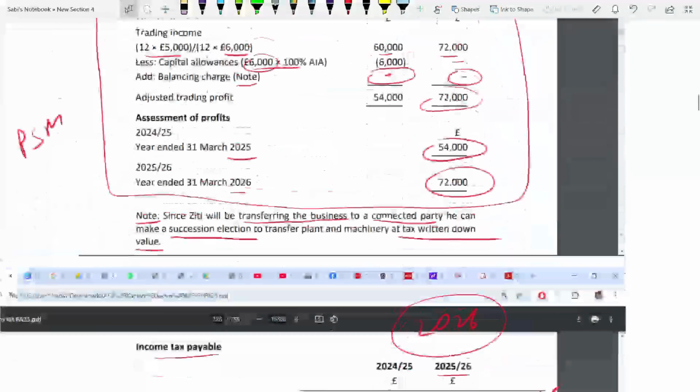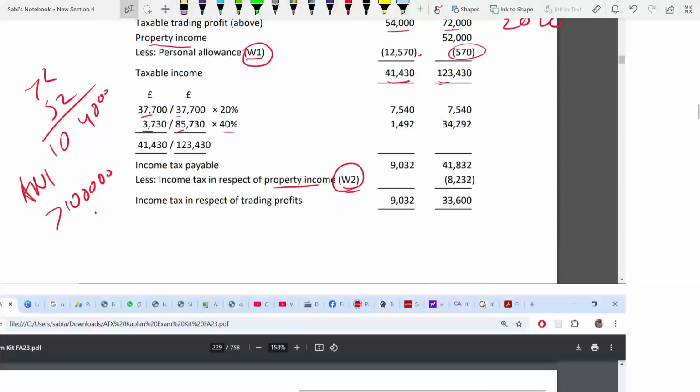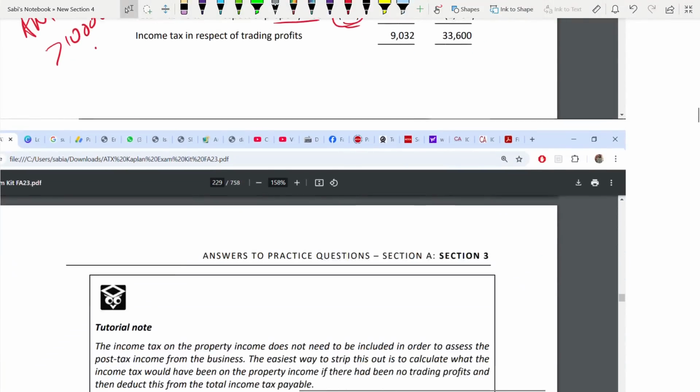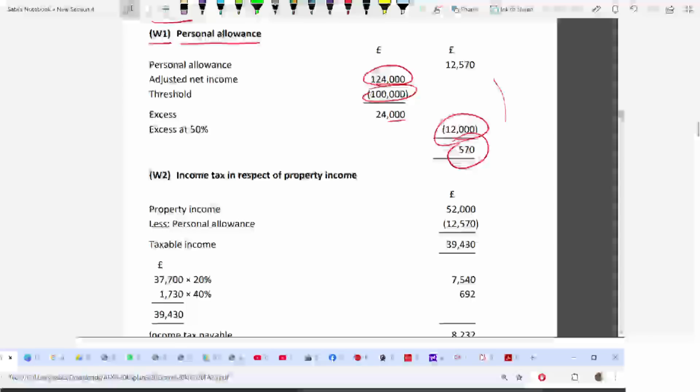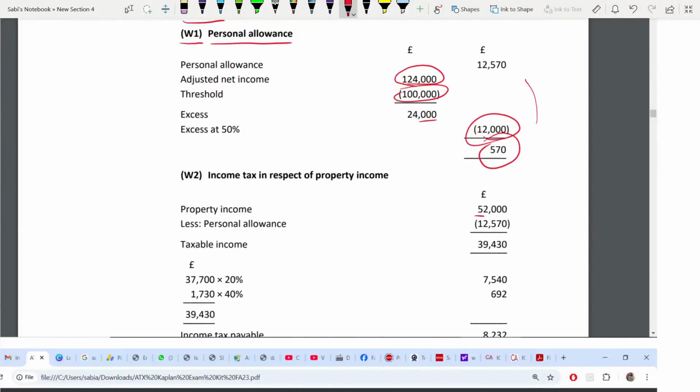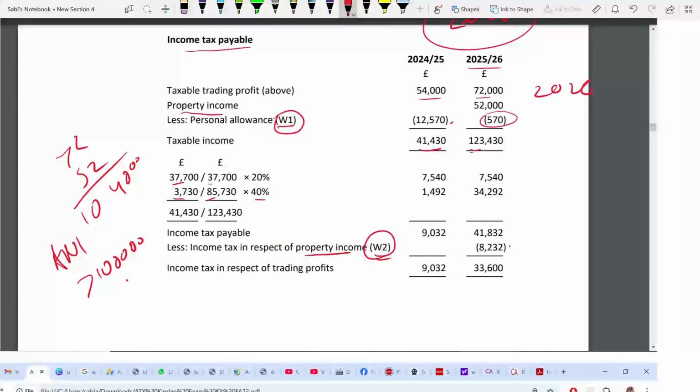So the rental income tax you have to deduct. Okay, income tax on the property income. So property income was 52, deduct normally because ANI is less than 100. Taxable income is 39. Basic rate at 20, excess is at 40. This is income tax 8,232. So go above and deduct this from here and get your income tax, this and this.